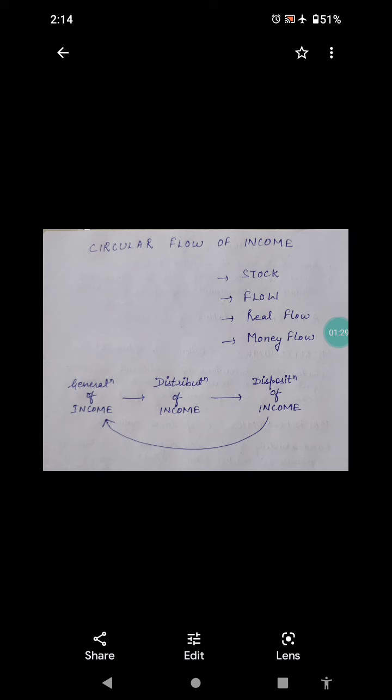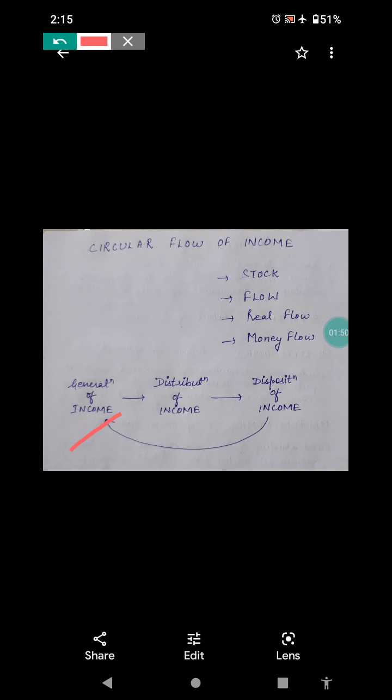See, the generation phase is that if there is a firm, it produces goods and services, but it produces goods and services with the help of factor services which help in the production process. So the firm generates income, produces goods and services with the help of factor services.